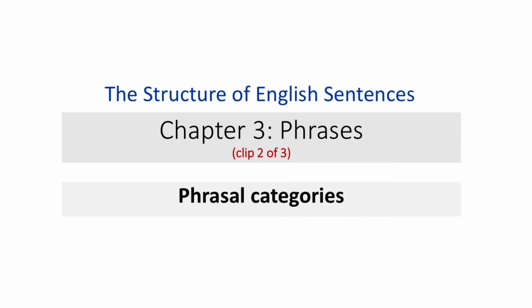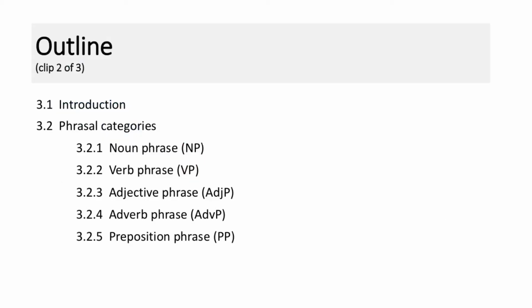Hi everyone, having discussed phrase structure, in this video we are going to discuss phrasal categories. And this is the outline. After a little bit of introduction, I'm going to discuss phrasal categories starting from a noun phrase, and then a verb phrase, an adjective phrase, an adverb phrase, and a preposition phrase. So let's get started.